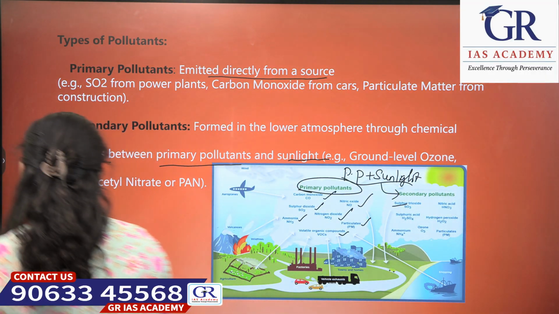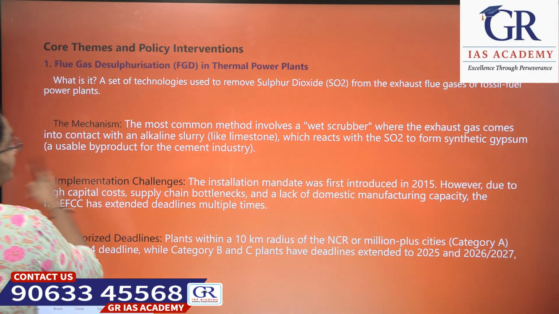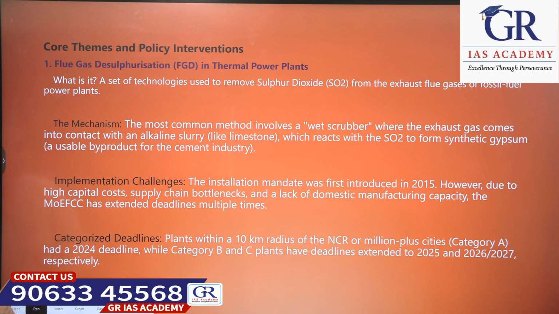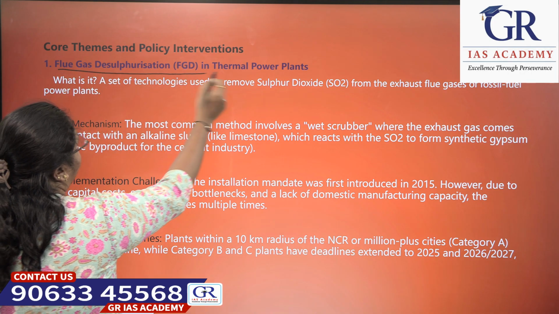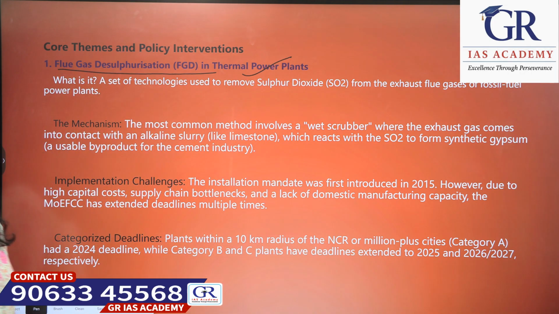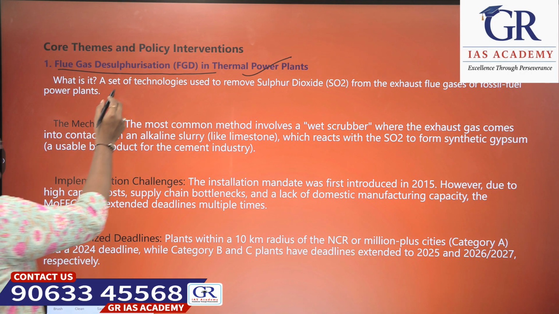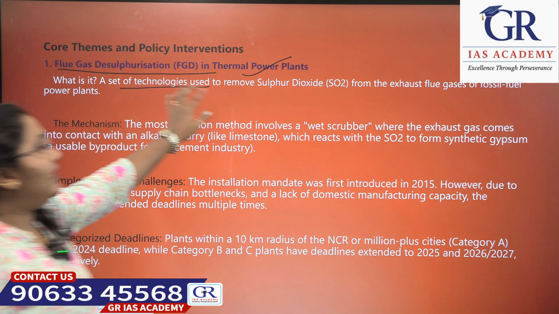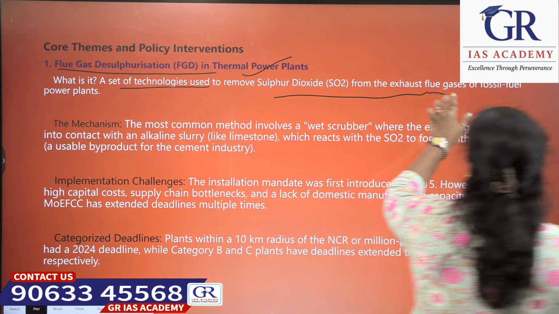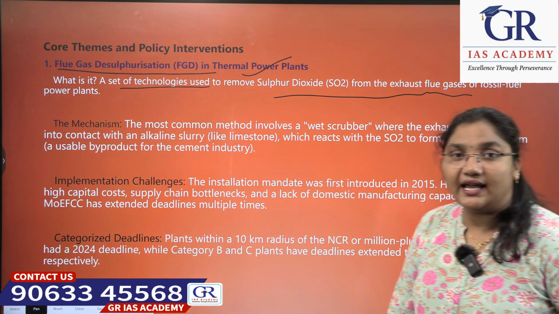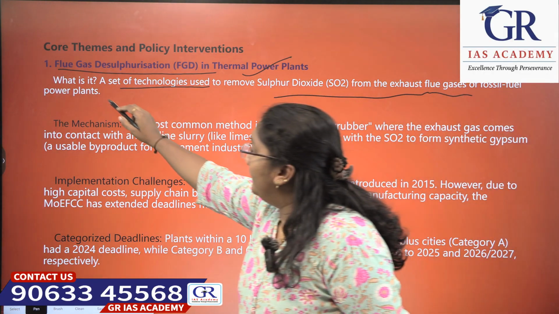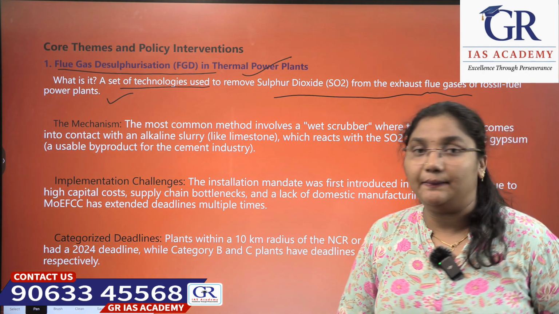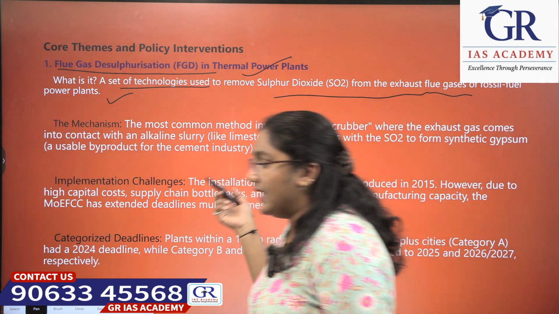Next, let us see a few core themes and policy interventions on air pollution. Flue gas desulfurization in thermal power plants. How does it work? It is a set of technologies used to remove sulfur dioxide from the exhaust flue gases of fossil fuel power plants. What is the mechanism of it?